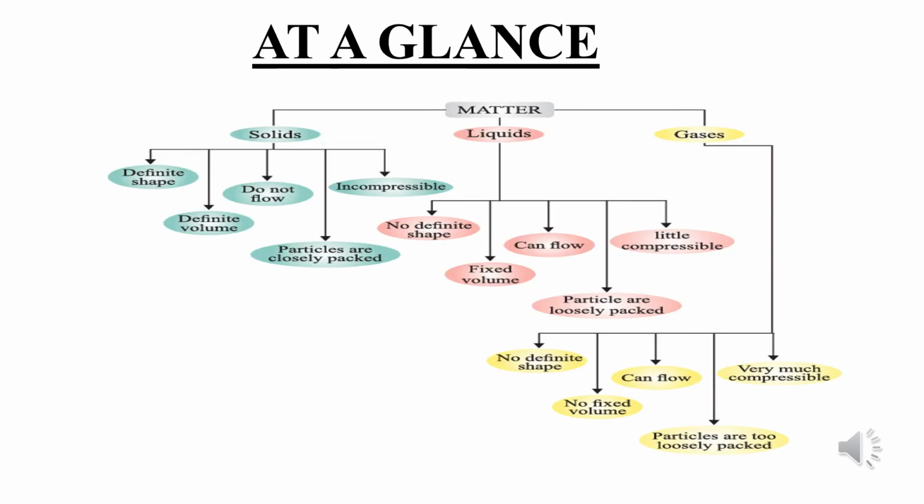Children, this is a flowchart I have prepared for you. At a glance, you can see that matter is divided into three states: solids, liquids and gases. Along with that, I have listed the properties so that you can have a quick recap of whatever we did in today's module.